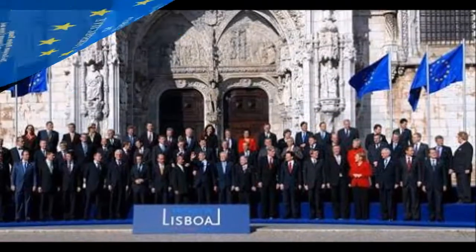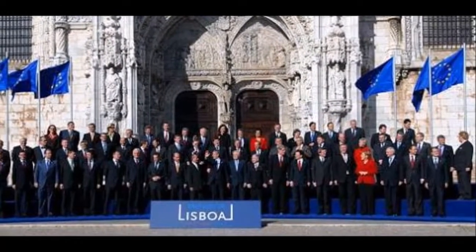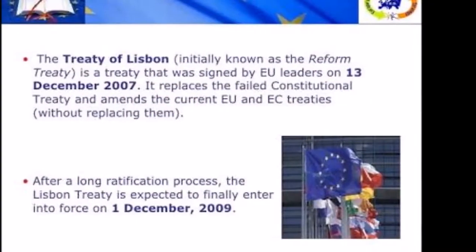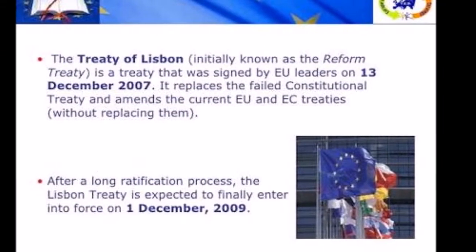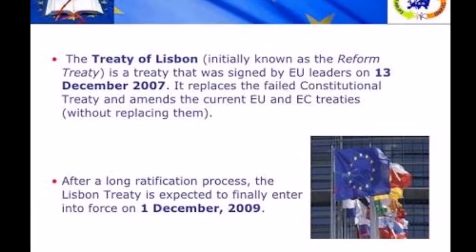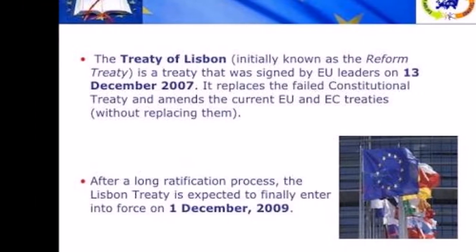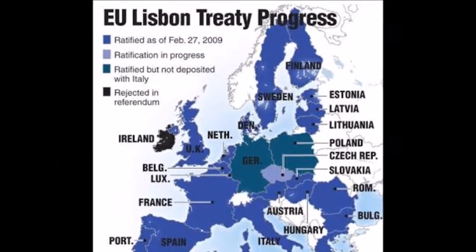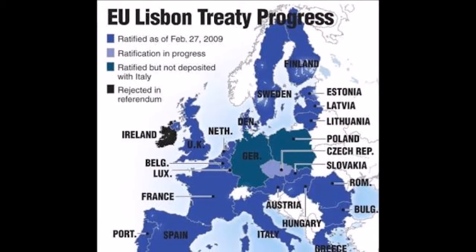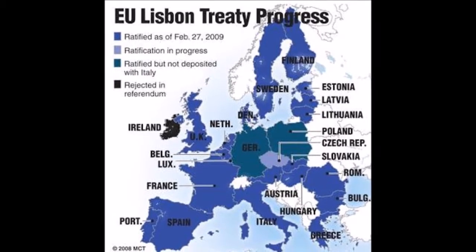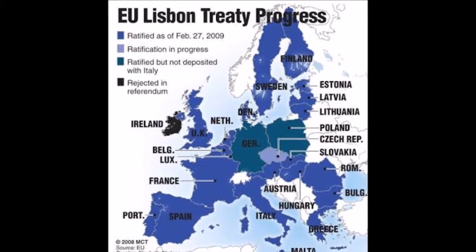It gives the leaving country 2 years to negotiate an exit deal, and once it is set in motion, it cannot be stopped except by a unanimous consent of all the member states. The Treaty of Lisbon was signed in 2007 and became law in December of 2009. Before the treaty, there was no way for a member state to leave the Union, and this is the first instance when a member state has chosen to do so.